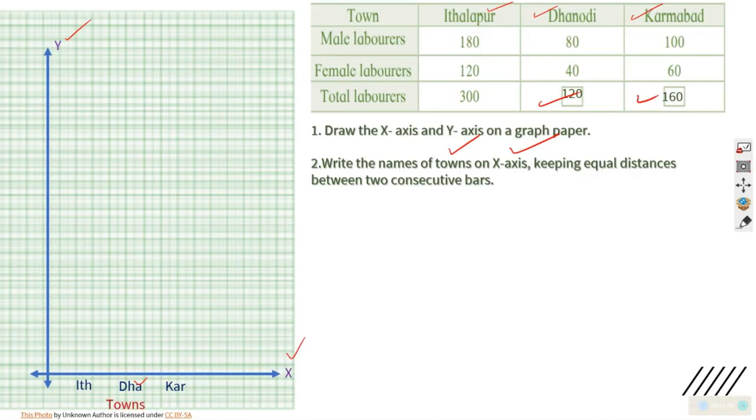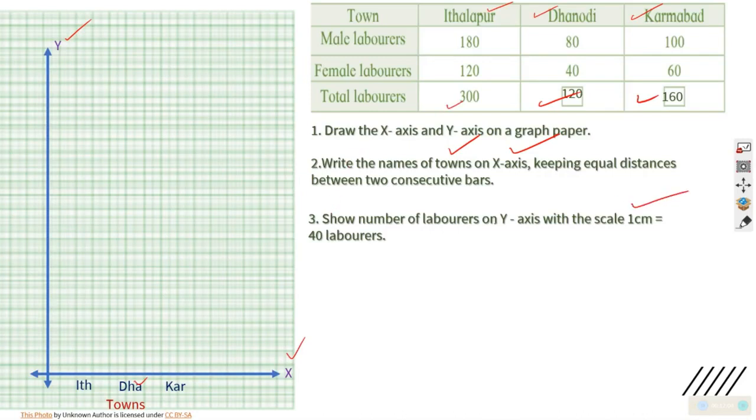These are towns. Now I will think of what to write on y-axis. The number of laborers should be written on y-axis, maximum is 300, so accordingly I should take the scale. On y-axis 1 centimeter is equal to 40 laborers, so there should be 40 into 7 is equal to 280, so 8 centimeter minimum should be there.